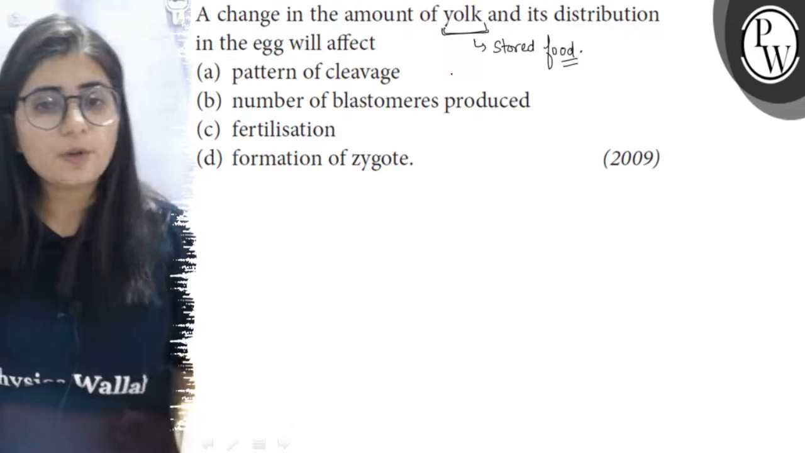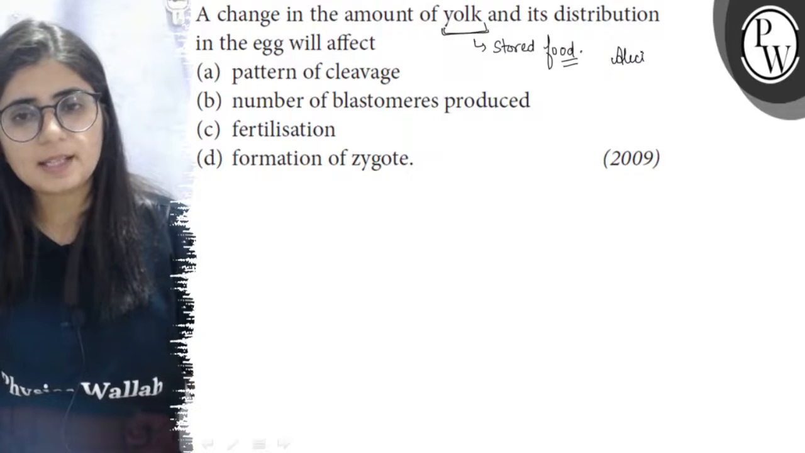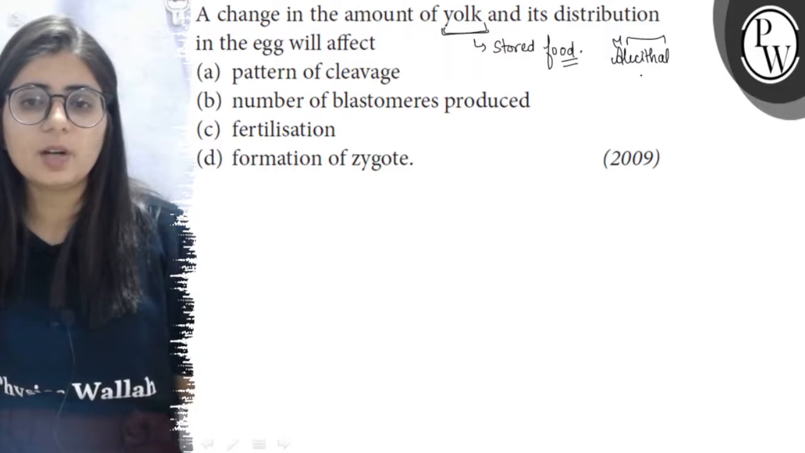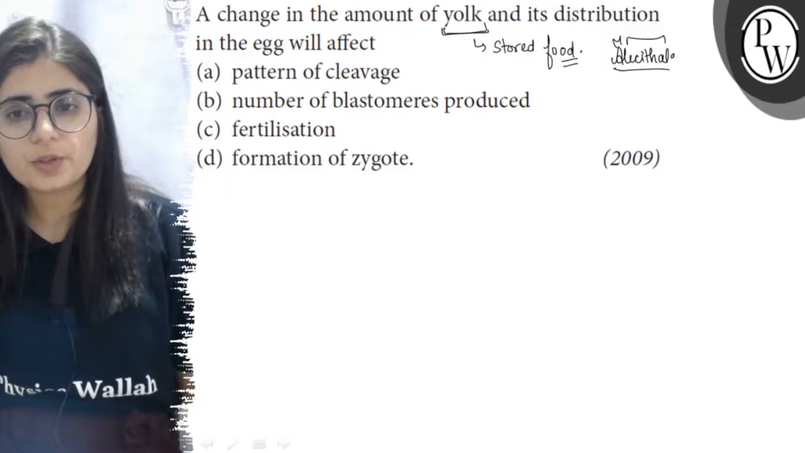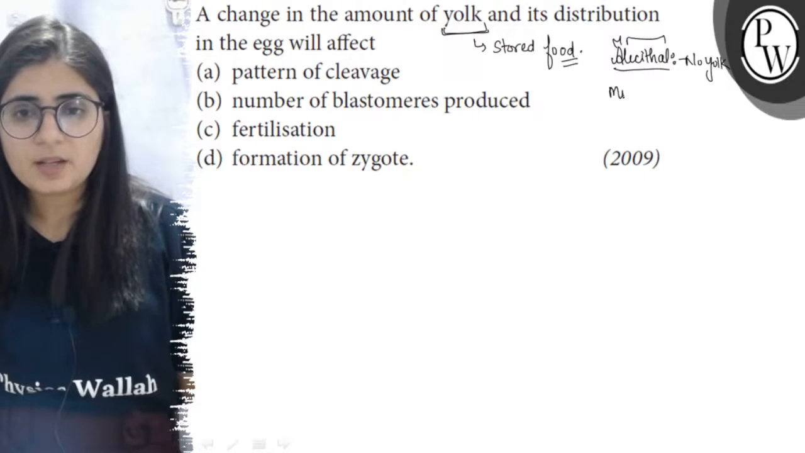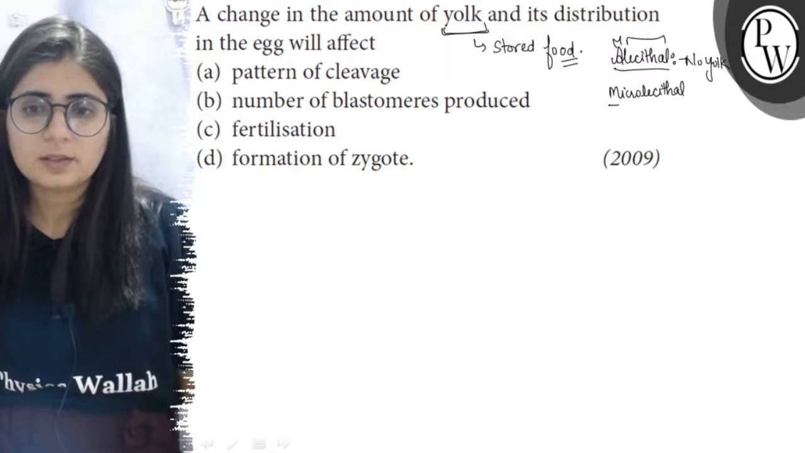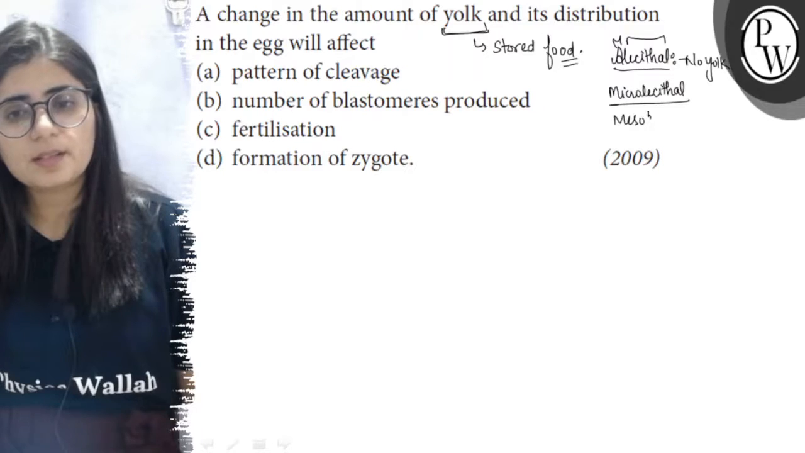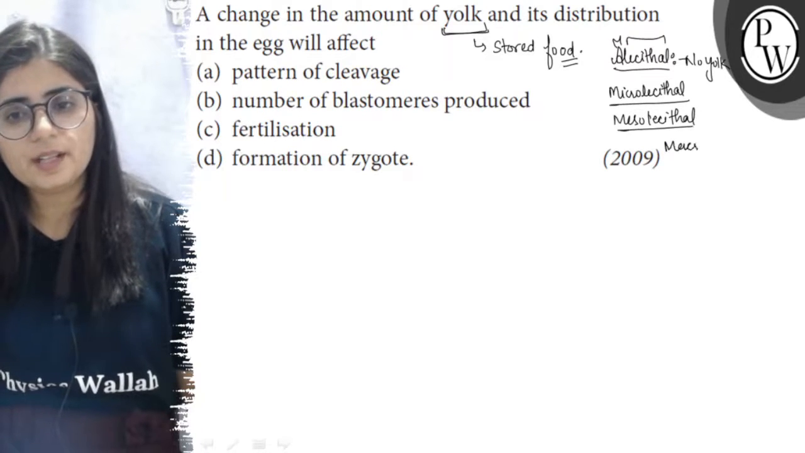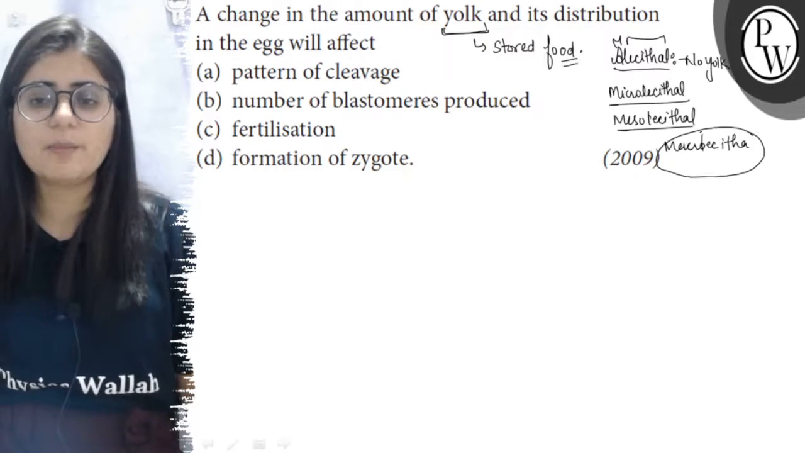Now, on the basis of the amount of yolk, the eggs are of several types. Alecithal eggs: A means without, and lecithal is related to the amount of yolk. So eggs with no yolk are called alecithal eggs. Microlecithal means a little amount of yolk. Mesolecithal means a moderate amount of yolk. And macrolecithal, as you see in birds, has a huge amount of yolk.